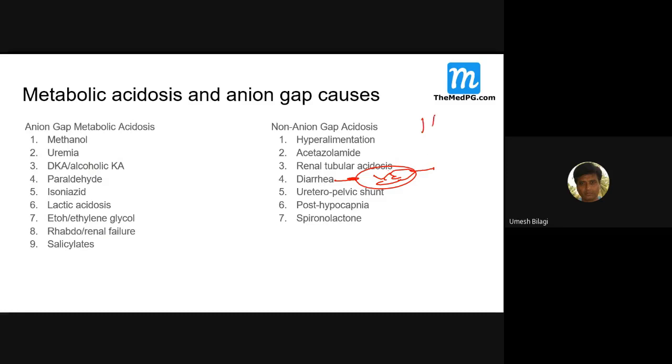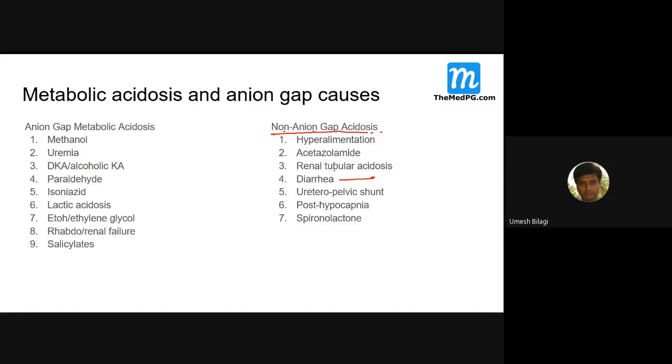Diarrhea, vomiting, especially vomiting. Vomiting causes loss of HCl. Chloride is lost. Yes, sir. Diarrhea causes non-anion gap acidosis. Okay.